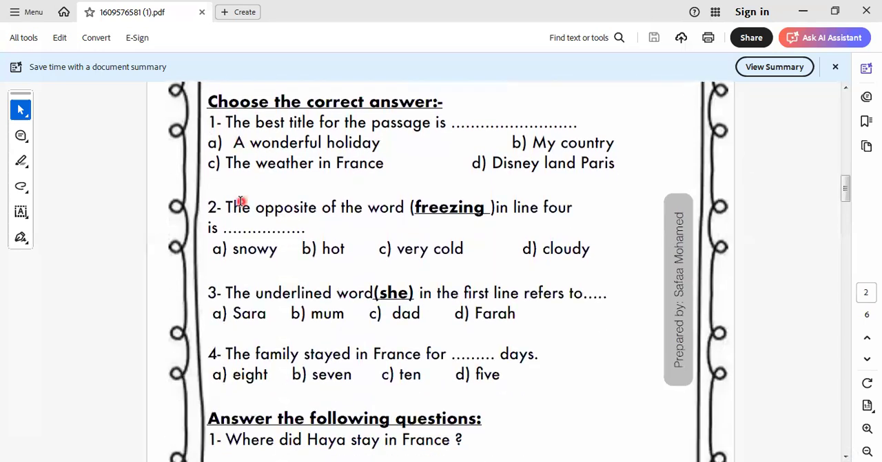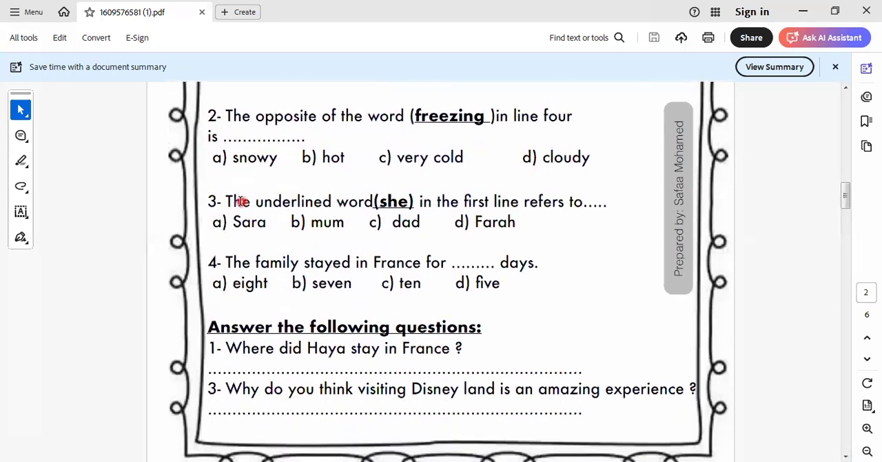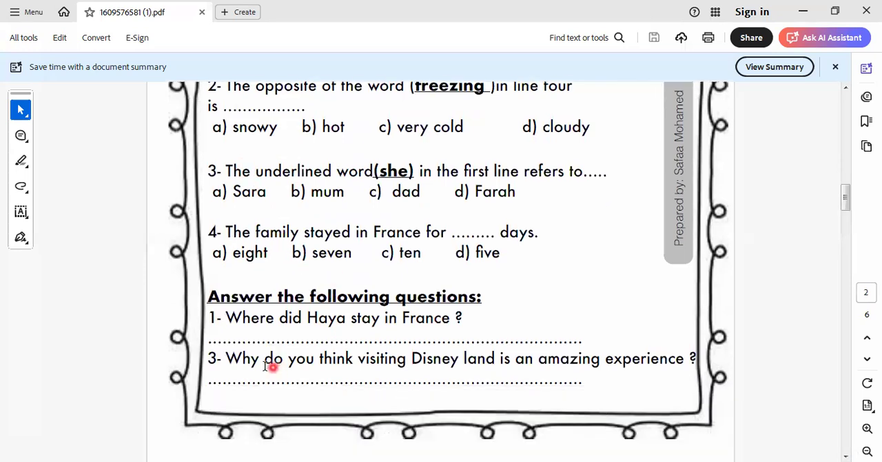You are saying, Miss Iman, you keep the comprehension. I don't keep it, but I understand it. Okay, to be easy to answer.